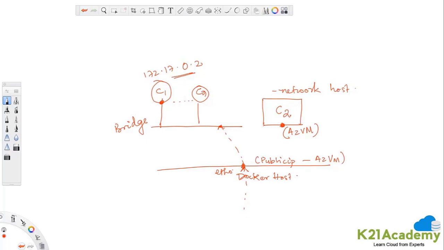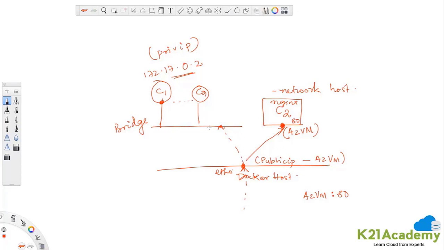If you reach the host, that means you're reaching this container automatically. There is no falling on the bridge and translating from the public IP address to the private IP address, which happens in the case of the bridge. That is not there. Rather, this IP address is the same. So if I'm running any application like Nginx over here, and I say I'm listening on port number 80, then you can reach this application directly on the Azure VM's public IP address with :80. When you do that, you actually reach directly to this container.